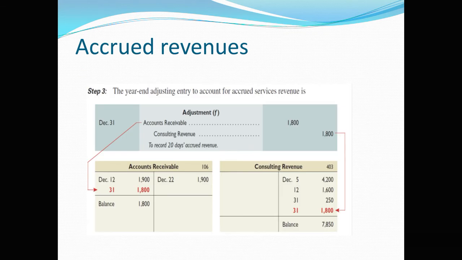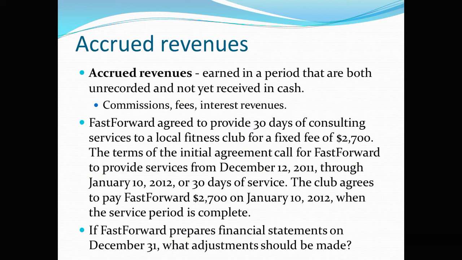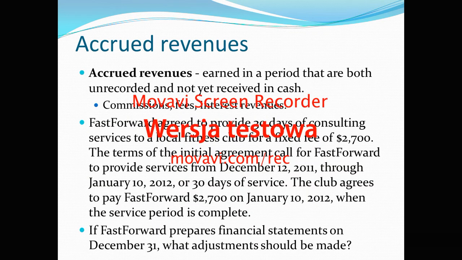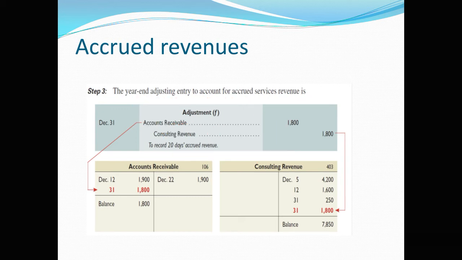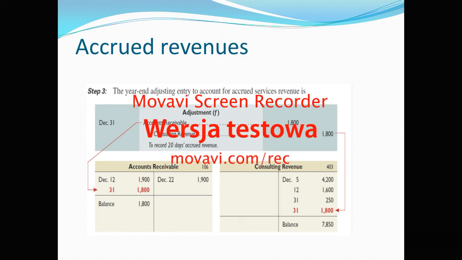So we can see the answers here. $1,800 of that is unearned, that is accounts receivable, and consulting revenue, which is credited. Revenues are credited, expenses are debited. So this is the adjustment that needs to be made.